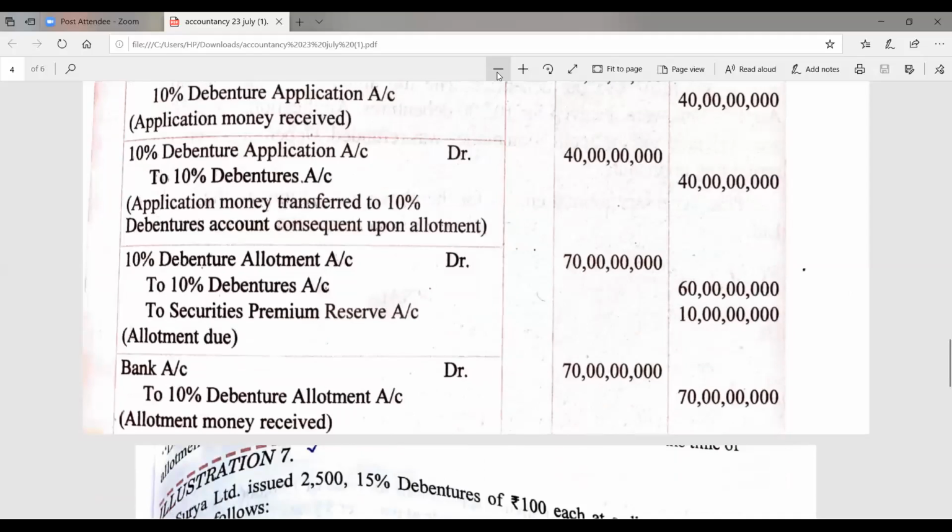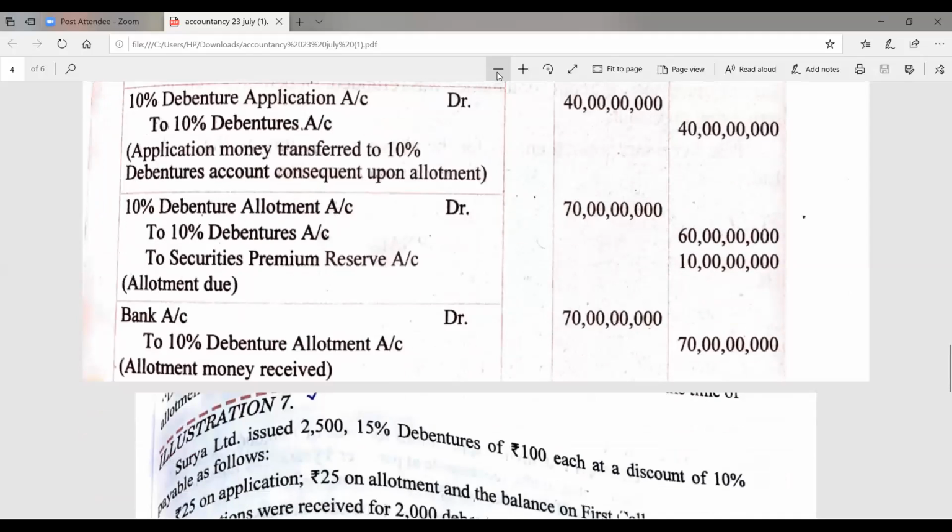After that, bank account debit to debenture allotment, the amount received on allotment. In this portion, no calls have been made because the money was completely called up at the time of application as well as allotment. No calls have been made in this portion, so there are no entries to be done for the calls.